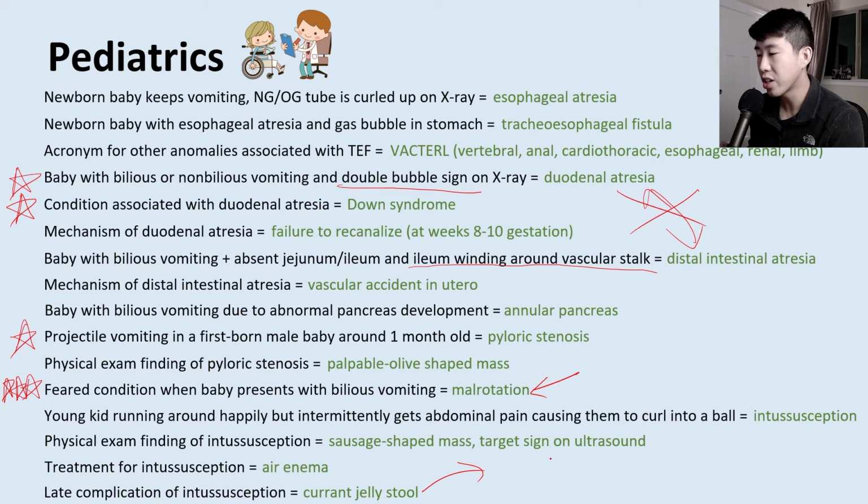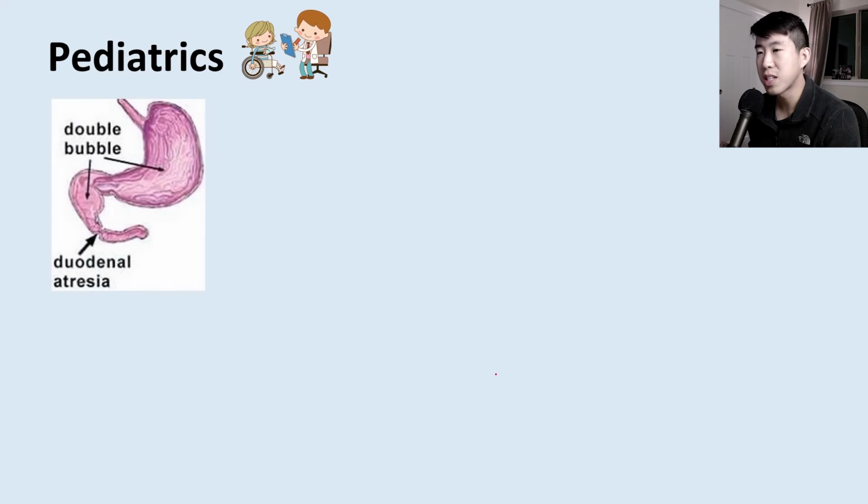And then lastly, what are the most common causes of intussusception? This is a very high yield question that you should know. This is going to be basically hyperplastic lymphoid tissue or Peyer's patches, but also fecalith, or basically a poop ball that's causing intussusception. So now I'm just going to throw on some pictures.